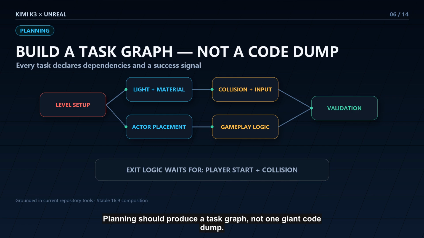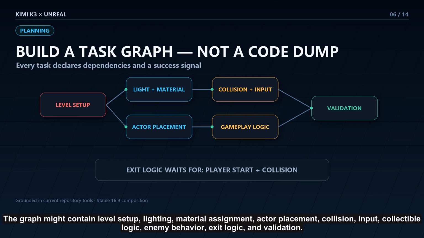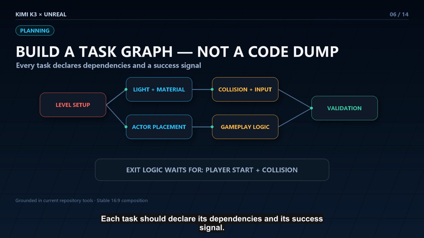Planning should produce a task graph, not one giant code dump. The graph might contain level setup, lighting, material assignment, actor placement, collision, input, collectible logic, enemy behavior, exit logic, and validation. Each task should declare its dependencies and its success signal. For example, exit logic cannot be validated until collision and the player's start both exist.